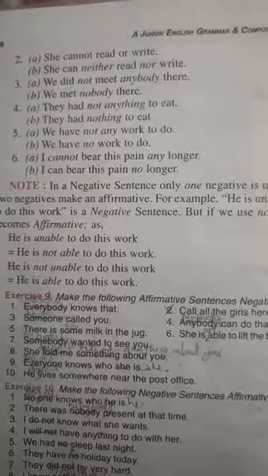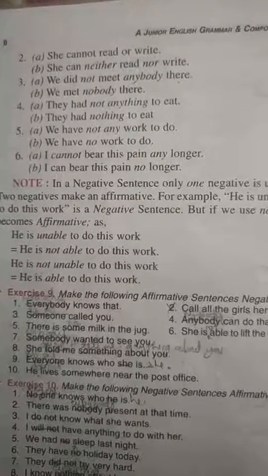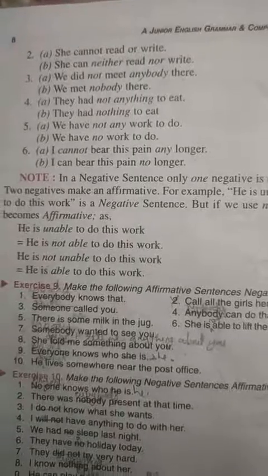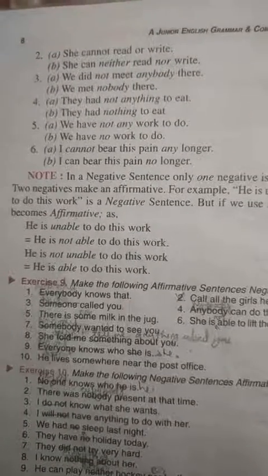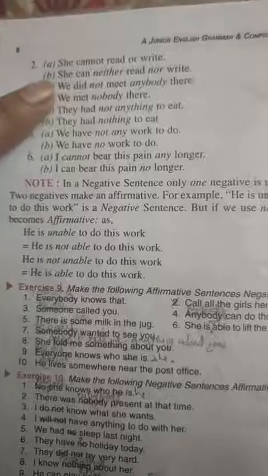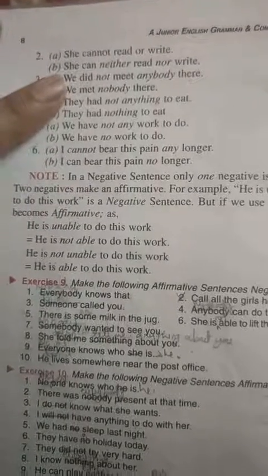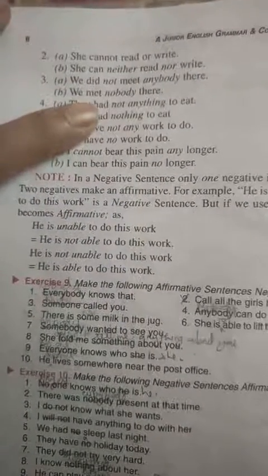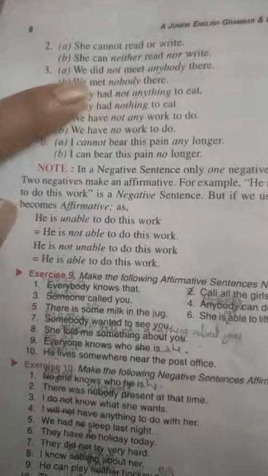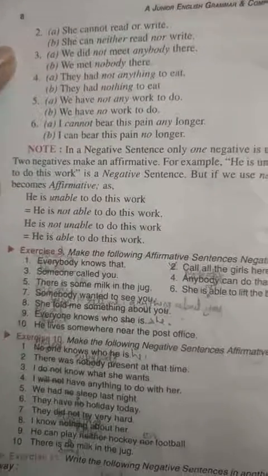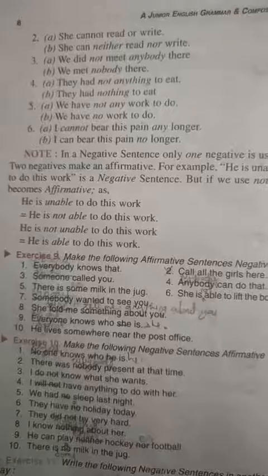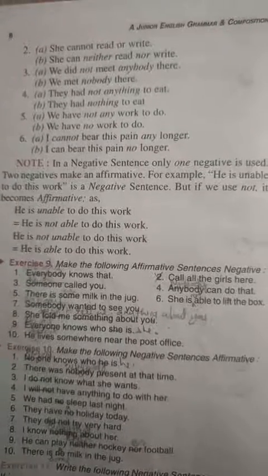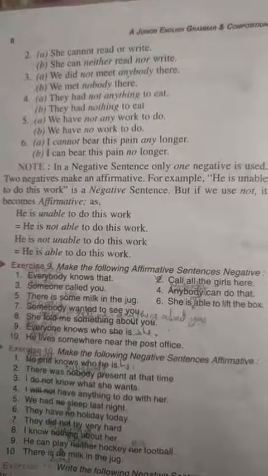"We did not meet anybody there." In place of "anybody" we write "nobody": "We met nobody there." In "We did not meet," the past word "met" is used. "They had not anything to eat," "They had nothing to eat." "We have not any work to do," "We have no work to do."